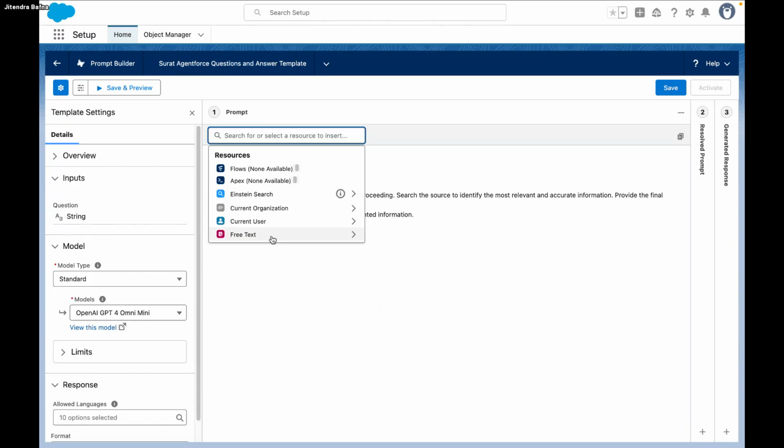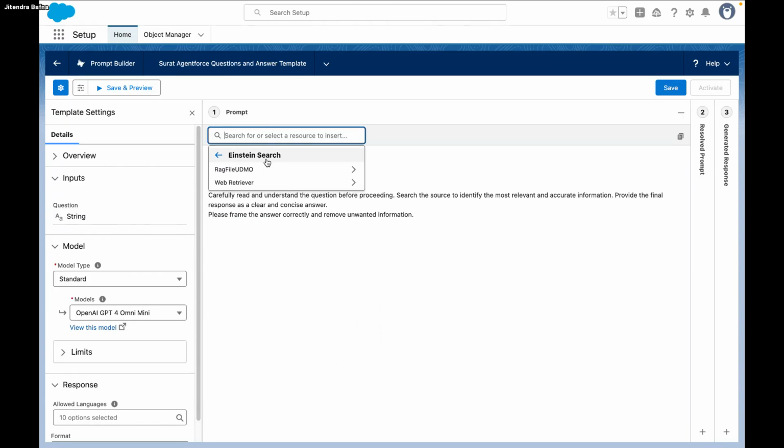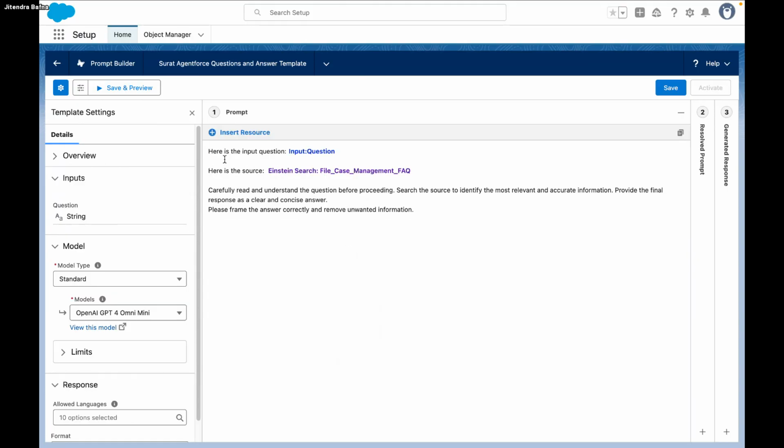I can just simply say Einstein search. Under that you can have a file, the case management file, right? So this is a retriever, and I will use this particular retriever. I can just say: carefully read and understand that before proceeding. Search the source, identify the most relevant, accurate information, and provide the final response as clear and concise. Please frame the answer correctly and remove the unwanted information.